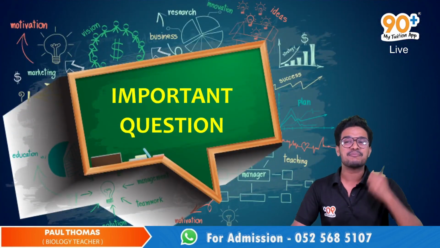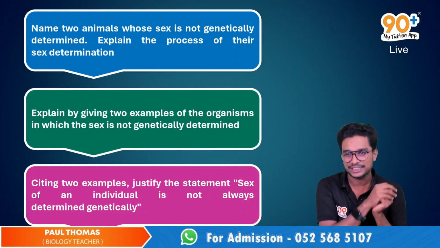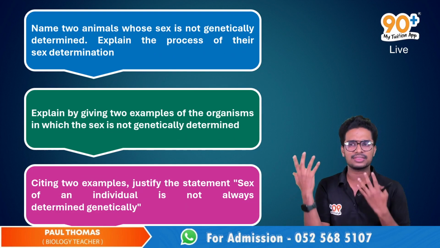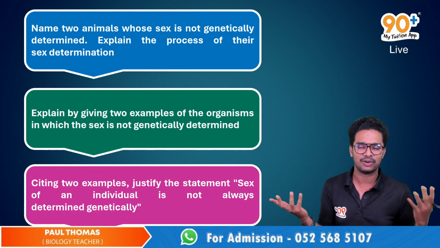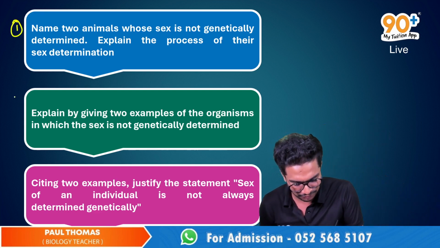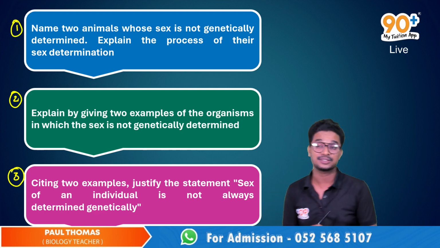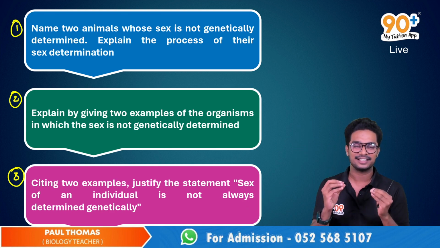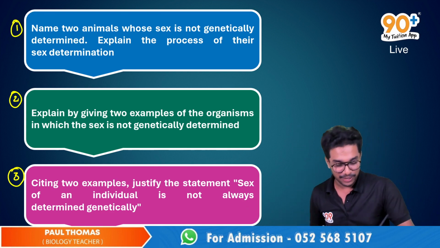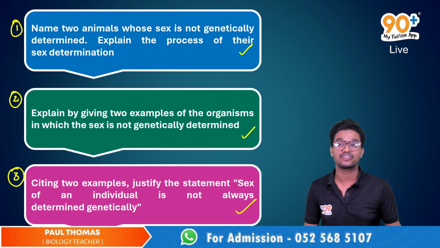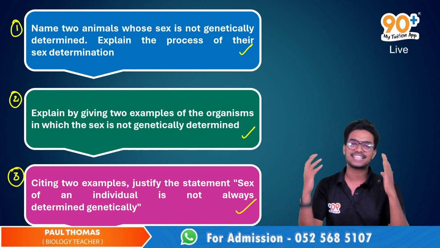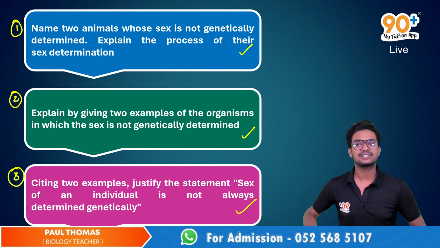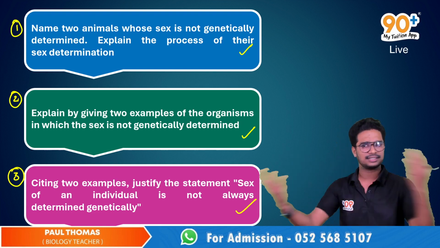Here we go with the most important question from our Heredity chapter. Sir, you just mentioned it as one question, instead you are showing three questions. Why is this happening, sir? This is the first question, followed by the second question and the third question. While understanding the concept, you can write the answer to all three questions, because in these three questions the same concept has been explained. So the first question is, name two animals whose sex is not genetically determined.